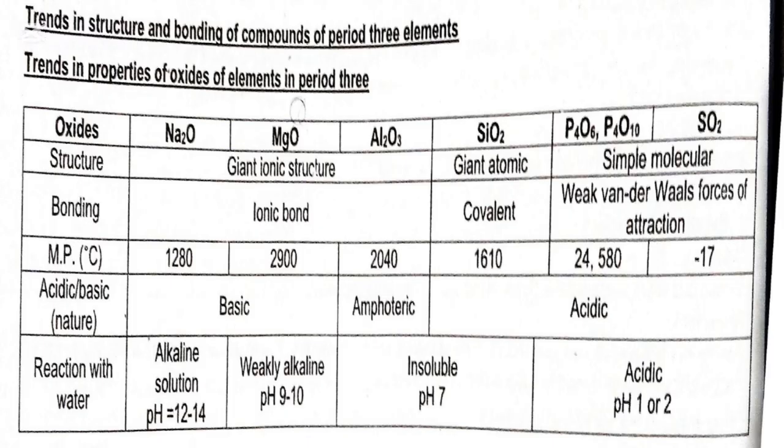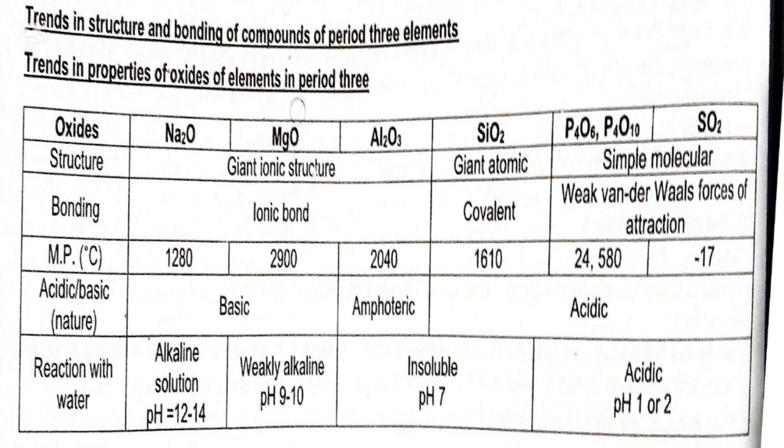Now we have a table here: trends in structure and bonding of compounds of period 3 elements, and also trends in properties of oxides of elements in period 3. The oxides are sodium oxide, magnesium oxide, aluminium oxide, silicon 4 oxide, phosphorus 3 and phosphorus 5 oxides, and sulfur 4 oxide.